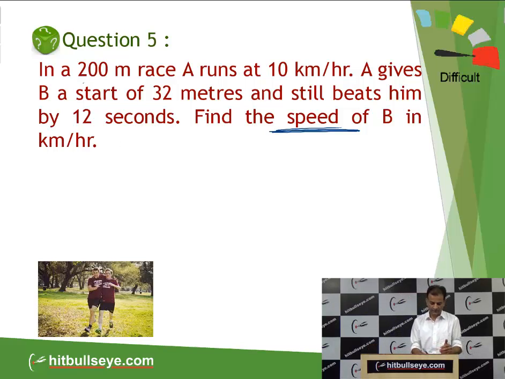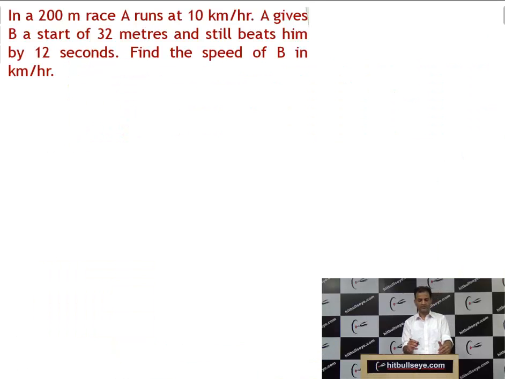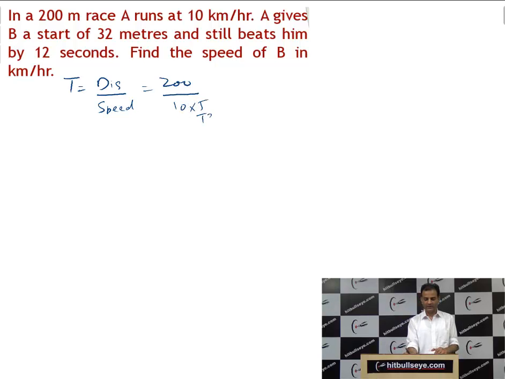What is the formula of time? Time is equal to distance upon speed. And what is distance? 200 divided by 10. And we have to take care of units also. Here it is meters, here it is kilometer per hour. So multiply by 5 by 18 to convert it into meters per second. So distance is 200 meters, and speed is 10 into 5 by 18. Why 5 by 18, students?